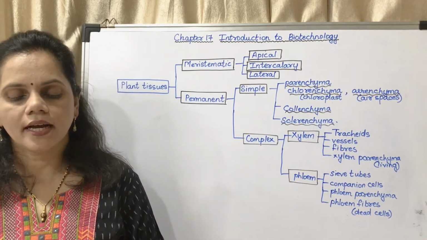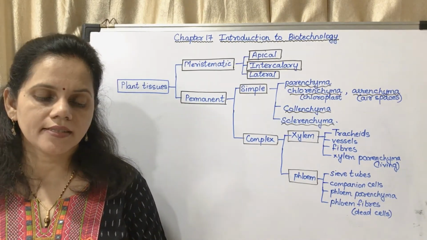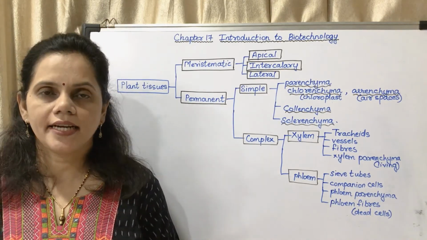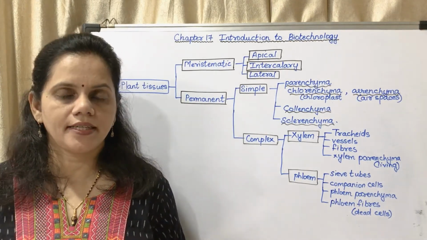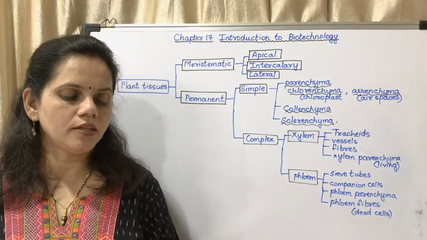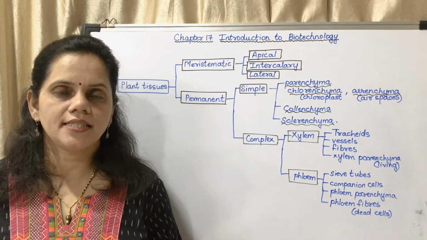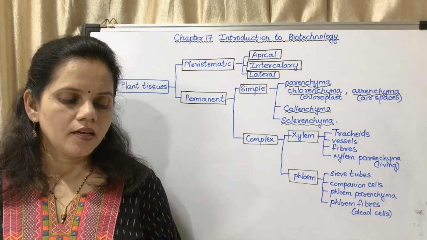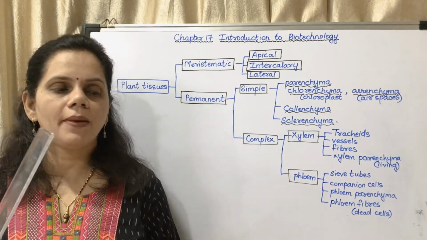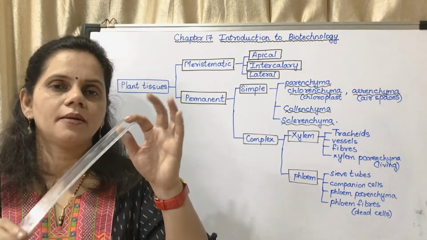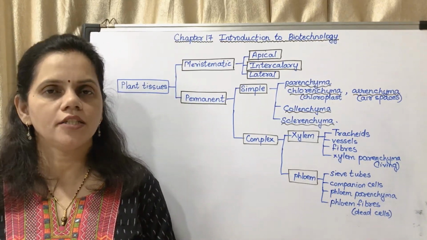Next is collenchyma. They are elongated living cells with thickened cell wall at corners. You may see in the diagram, the thickening is towards the corners. It is due to cellulose and pectin. Underline this, it is an objective question. Location: at the base of leaf, petiole, branches and stem. Function: support and flexibility to various parts. You might have seen that plants are able to bend like this. They are able to bend due to collenchyma tissue.